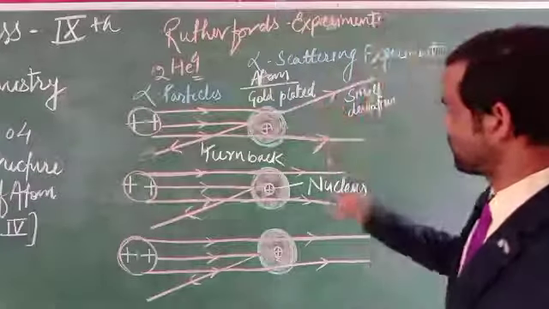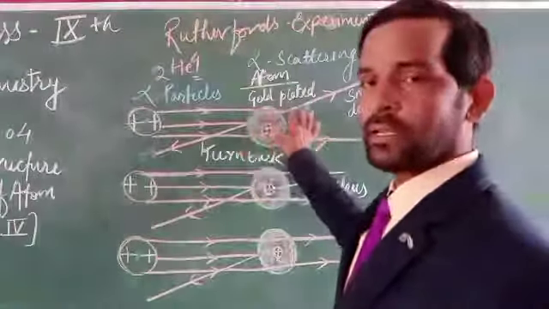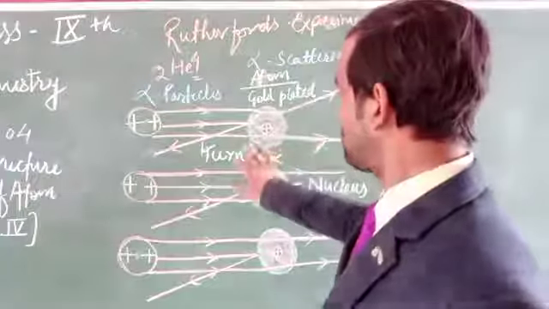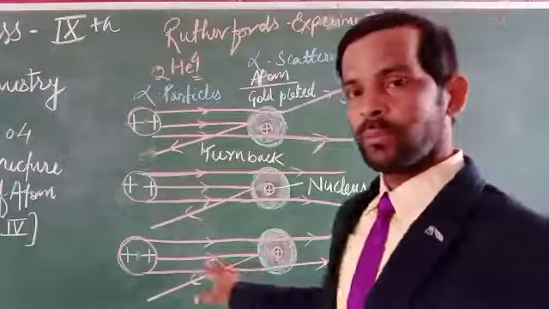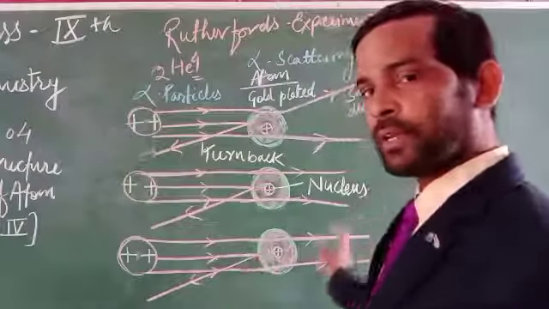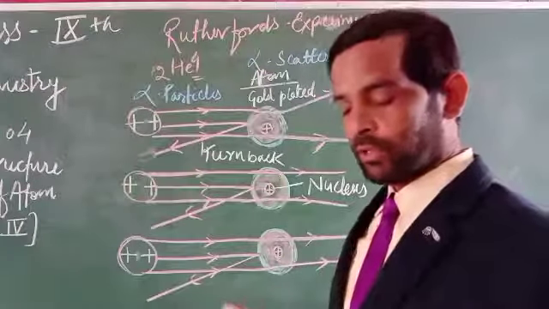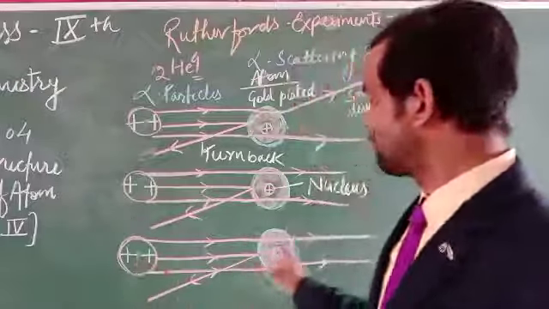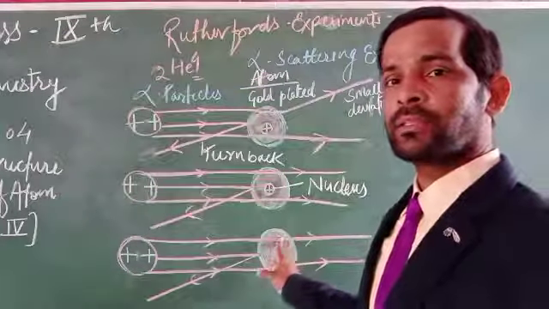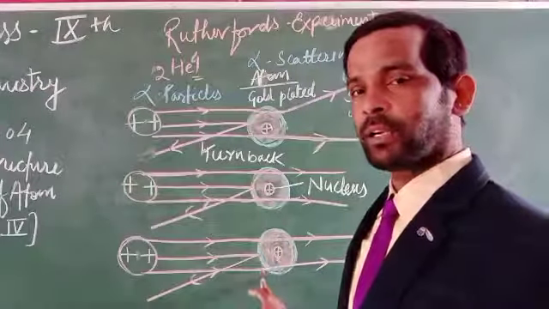Small deviations happen wherever there is a charge present, and there is no deviation at all where the rays move in a straight line. Why? Because no deviation happens.